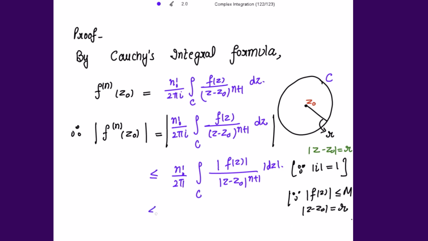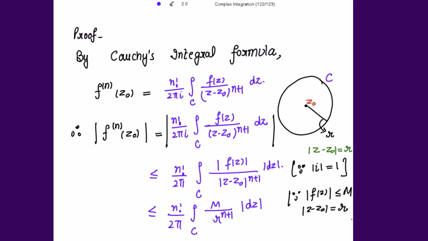So this is further less than or equal to n factorial divided by 2 pi, integral over C, and mod of f(z) is less than or equal to M. That is why the less than or equal to sign is over here. So this is M divided by |z - z0|, which is r, so this is r to the power n plus 1, mod of dz.